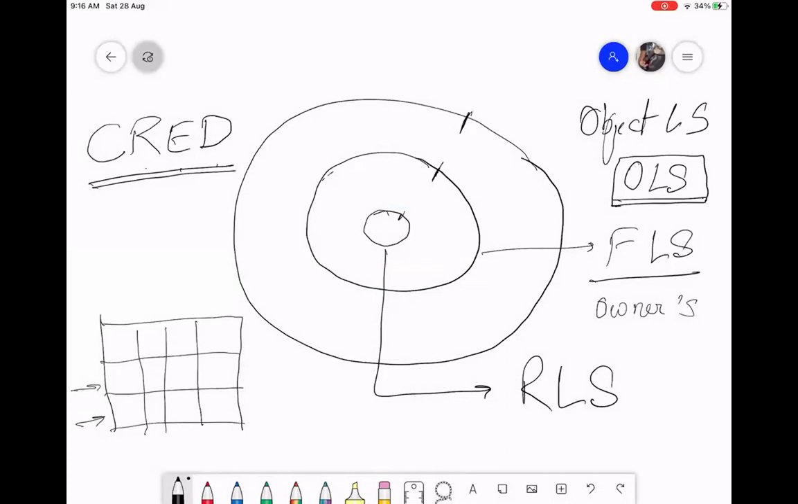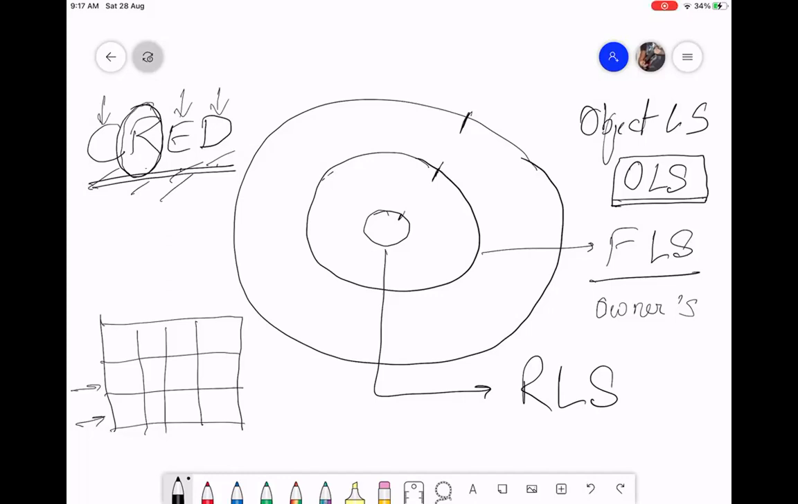What is the basic permission of a table? Read is the basic permission of a table. Can I see the data of the table? Then the other permissions come in. Can I create new records? Can I edit existing records? Can I delete existing records? So read is the basic permission of OLS. Any other permission you want to give, you must have read permission first. You cannot have create permission without read. You cannot have edit permission without read. You cannot have delete permission without read and edit both. Okay.